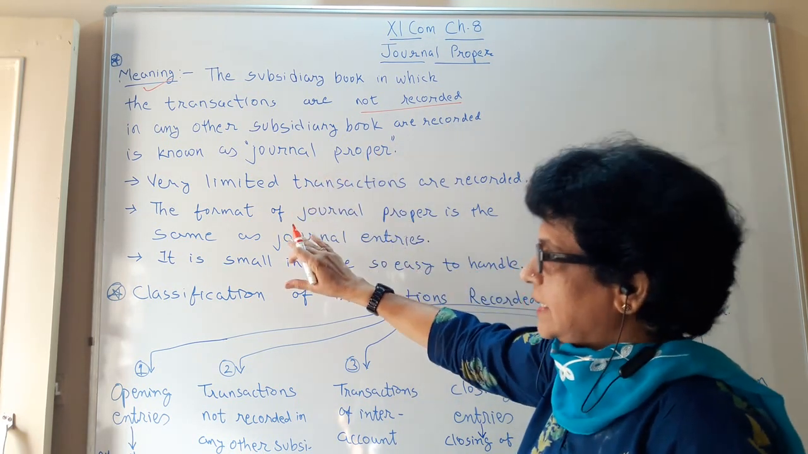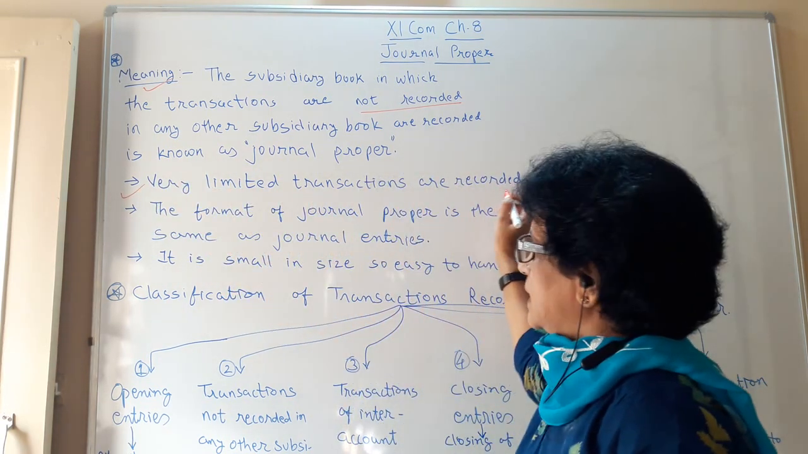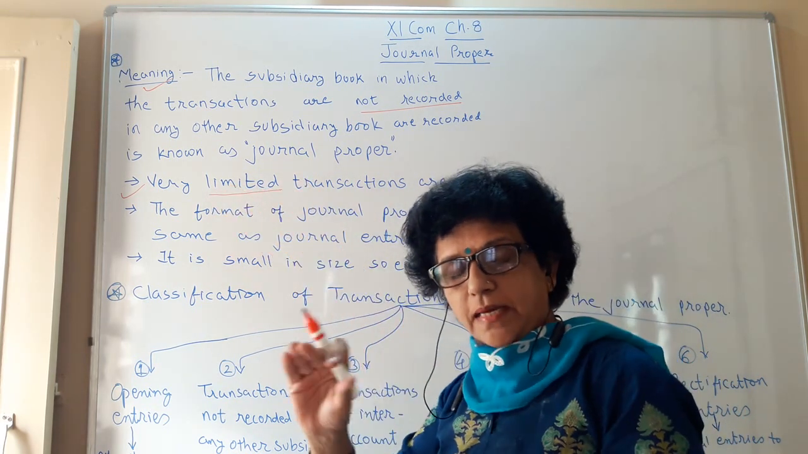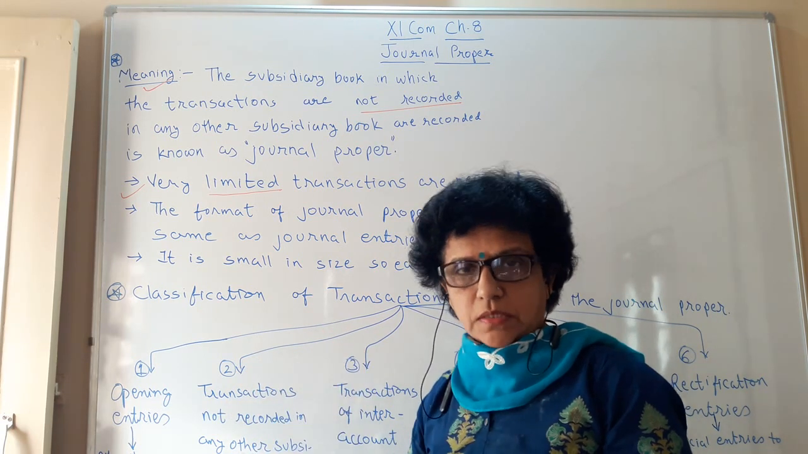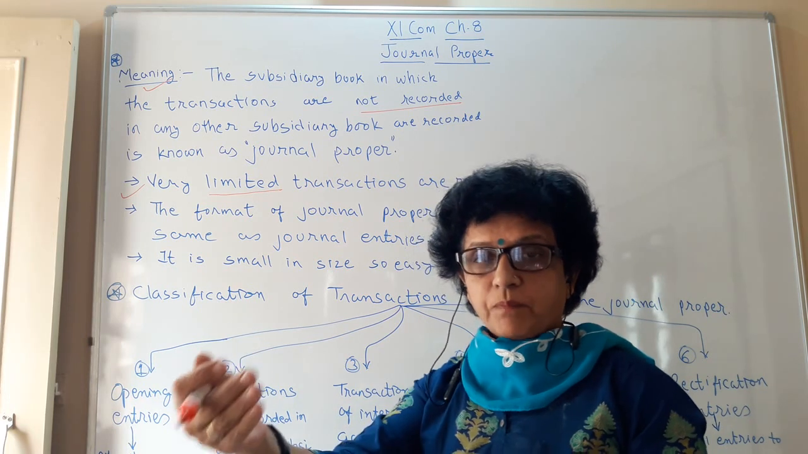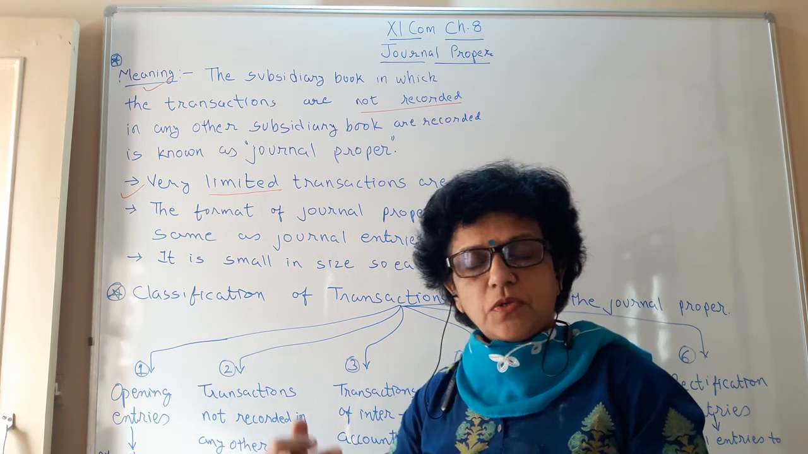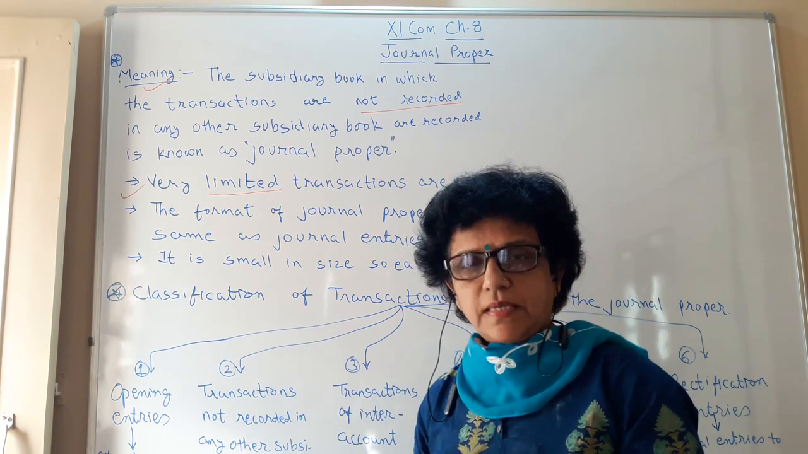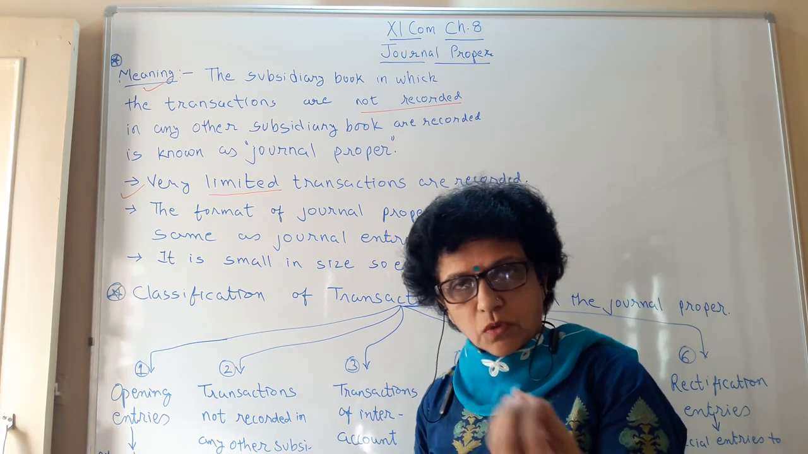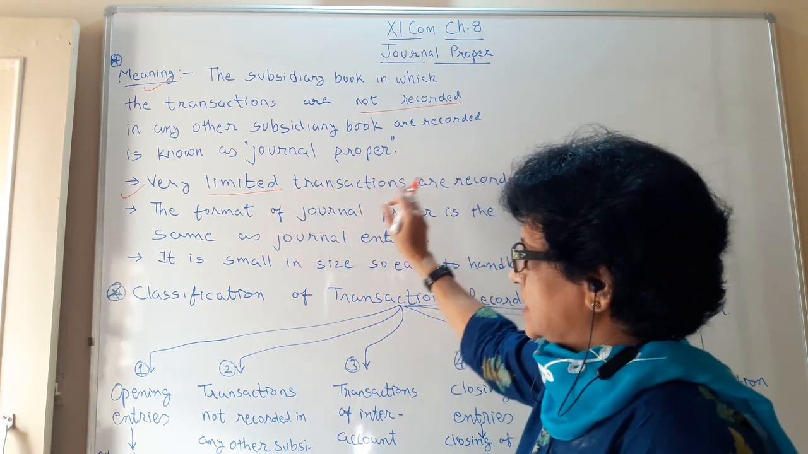So what are the basic characteristics of journal proper? Number one, very limited transactions are recorded. Now most transactions have already occupied their place in one of the books, maybe purchase or sales or purchase return or sales return, bills payable book, bills receivable book, cash book or a petty cash book or a bank book. Now very few selected transactions are left. Those are to be entered in journal proper. So very limited transactions are there.